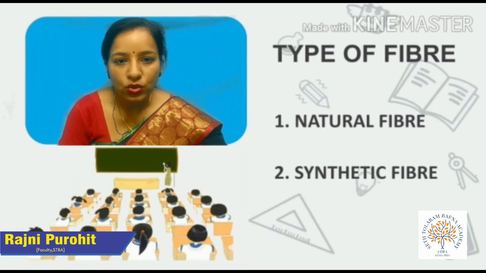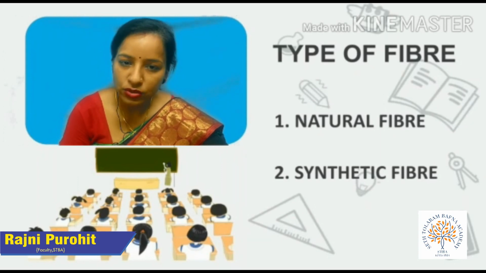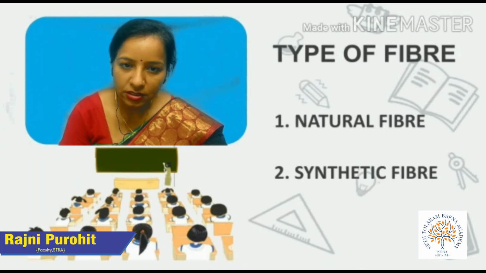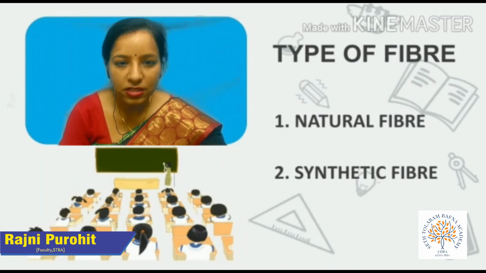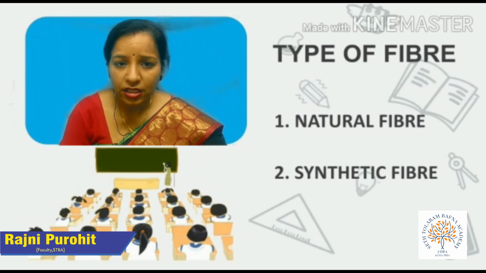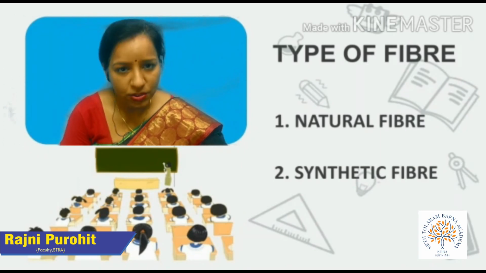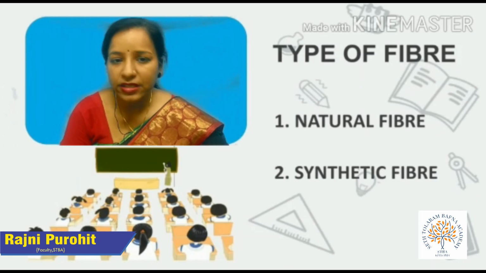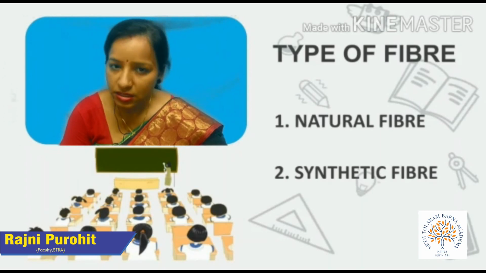Plant fibers are those which are obtained from plant sources. Say for example, cotton, jute, flax. Cotton is obtained from the cotton flower of the plant and jute is obtained from the stem of the jute plant. Similarly, we have another category, that of animal fiber, which we are totally going to discuss in this chapter. Animal fibers are those which are obtained from animals. The common examples are wool and silk.